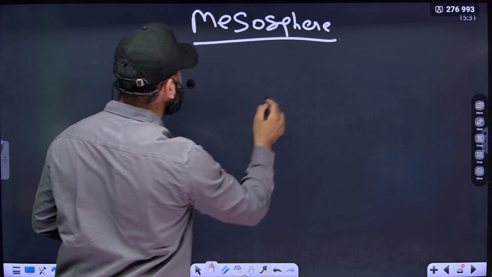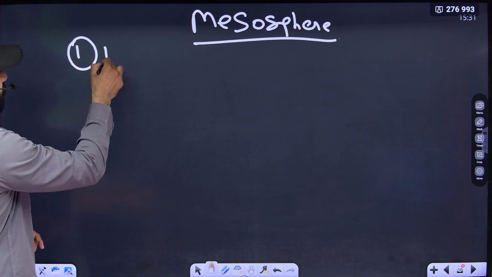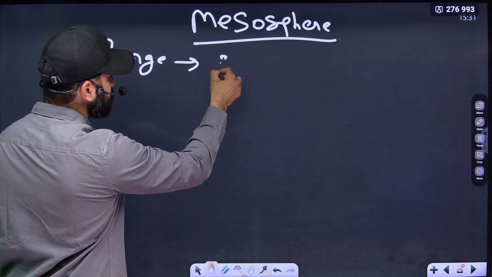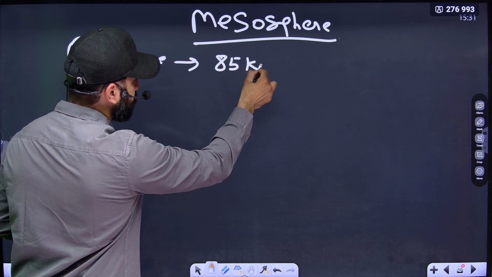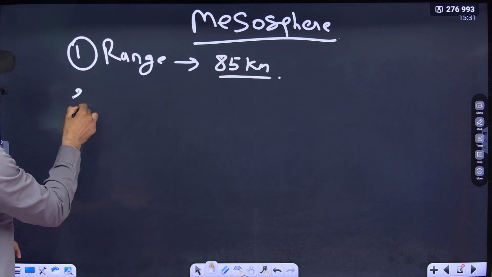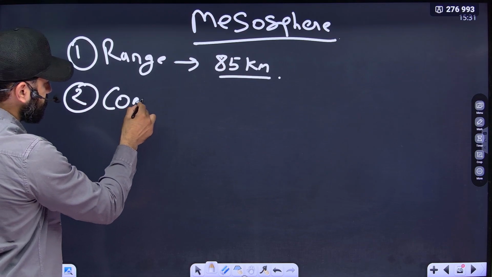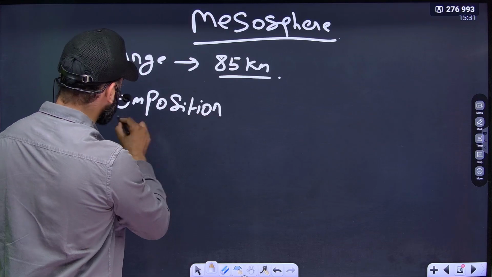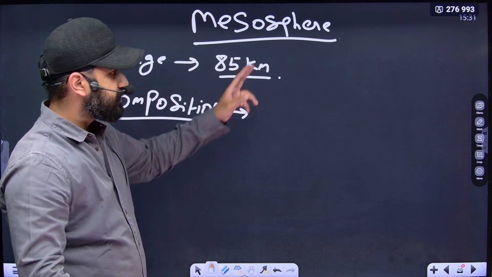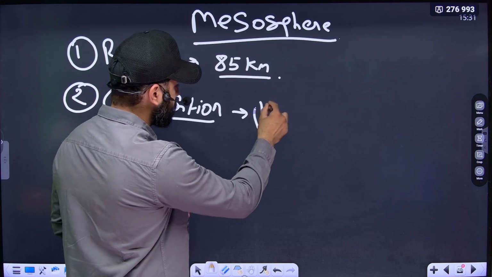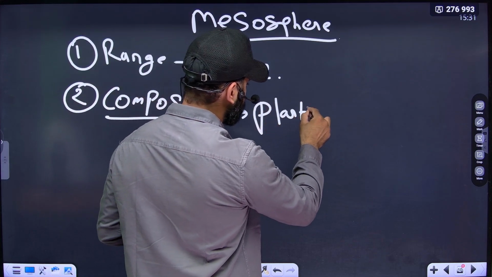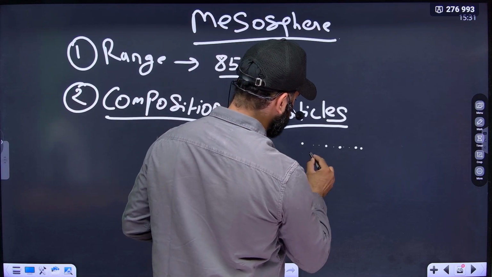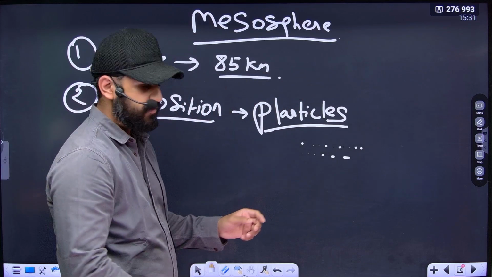Again, we have to study this in a framework, like what is the range. We have studied that the range of the mesosphere is up to 85 kilometers. What is the composition? The mesosphere contains particles. These small particles are present in the mesosphere.